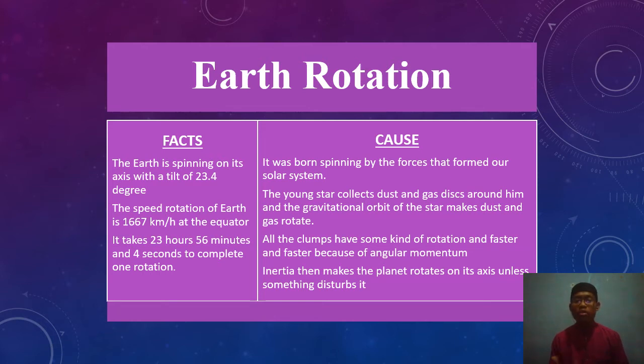The cause of the Earth's rotation is that it was born spinning by the force that formed our solar system. The young star collected dust and gas in disks around it, and the gravitational pull of the star made the dust and gas rotate. All the clumps have some kind of rotation, and spin faster because of the angular momentum, and the inertia then makes the planet rotate on its axis unless something disturbs it. So we can say that the Earth rotates because it was born spinning, because of the inertia.